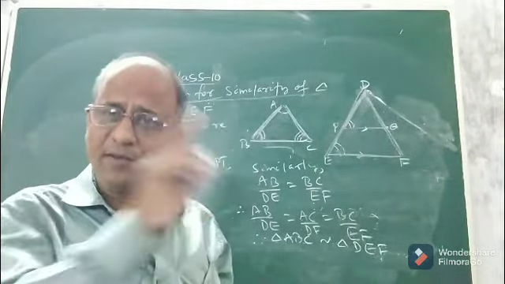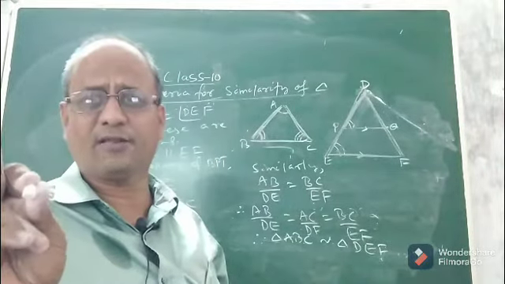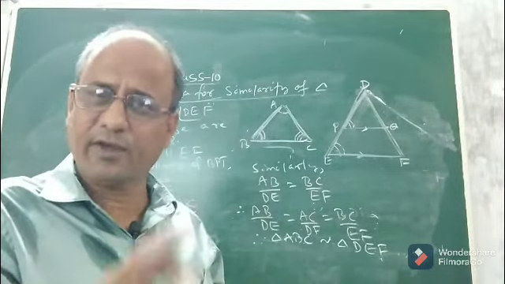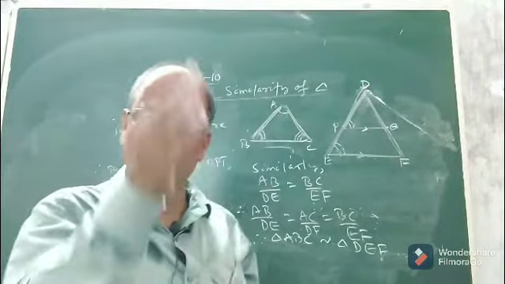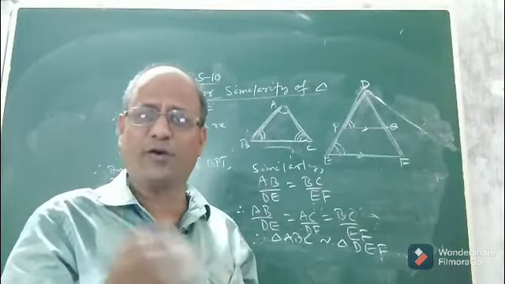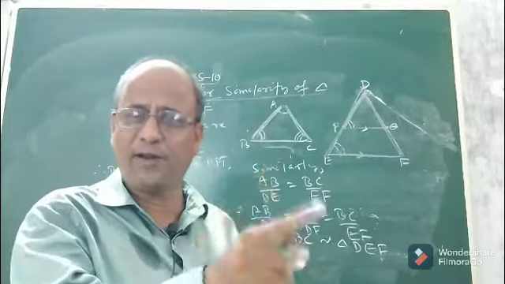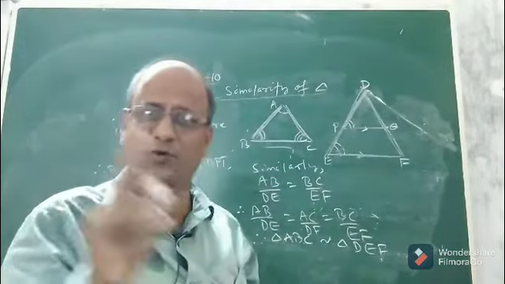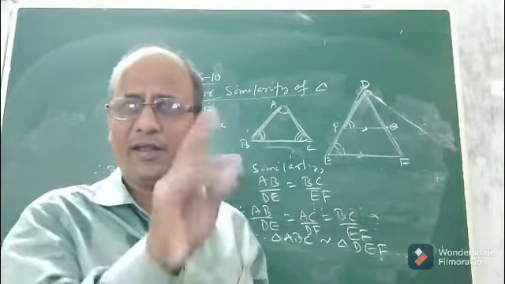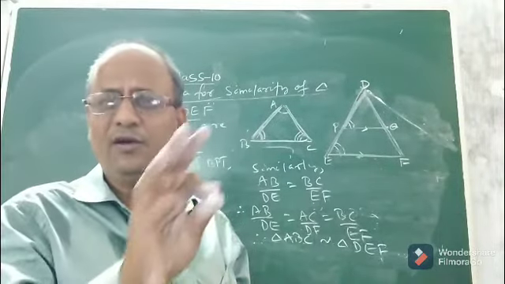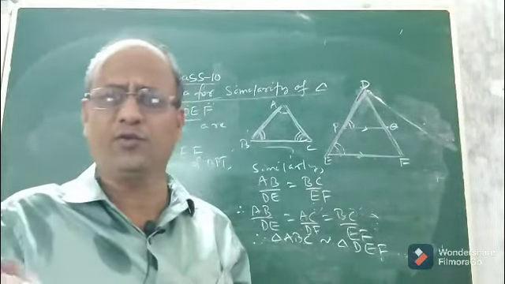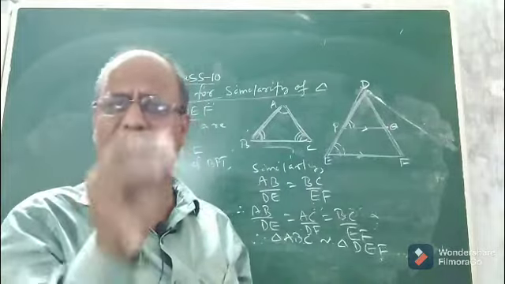Then if it is true for case 1 and case 2, that is for AB equal to DE and AB less than DE, then it must be true for AB greater than DE. So the third case you need not prove. In the third case you simply write case 3.